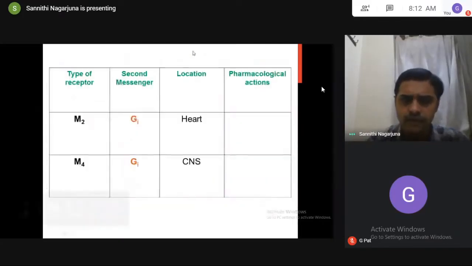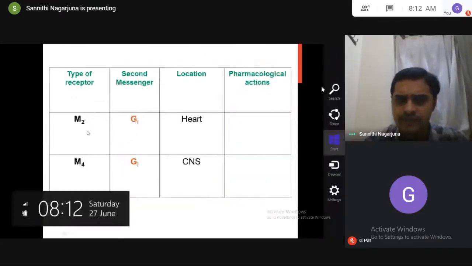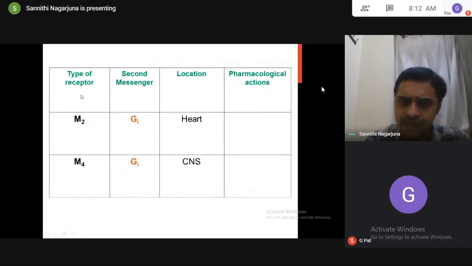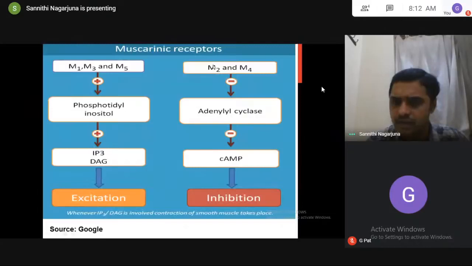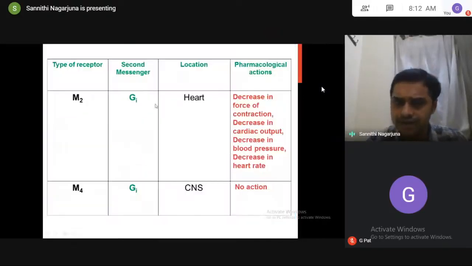Even if you see M2 receptors here, let us consider release of acetylcholine that binds to M2 receptors located in the heart, Gi type. So it inhibits adenylyl cyclase and decreases cyclic AMP. Decreased cyclic AMP in the heart causes a decrease in force of contraction and a decrease in cardiac output. So this is the way to understand.